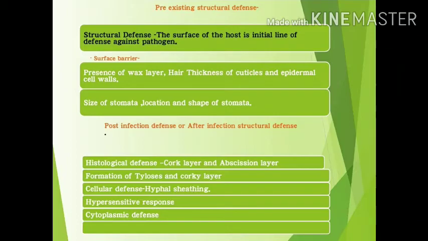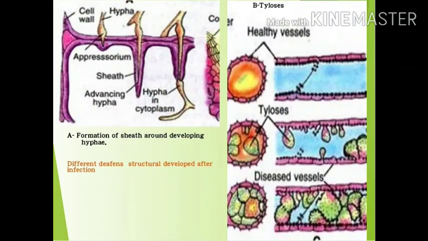Here in the picture we see the formation of sheath around developing hyphae. The hyphal tip of a fungus penetrates the cell wall and after growing into the cell lumen gets enveloped by callose material and later forms a sheath around the hyphae.